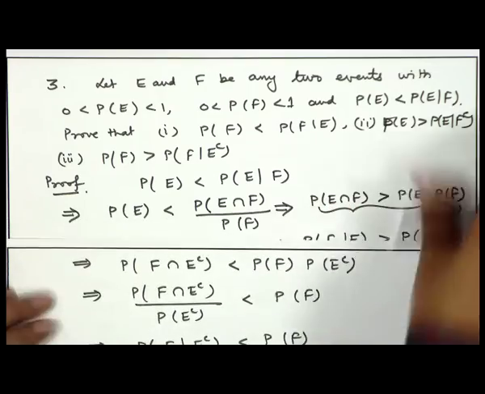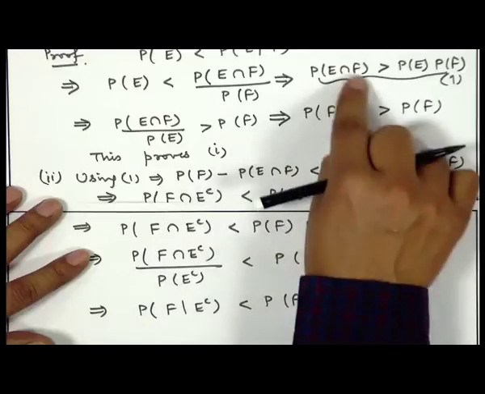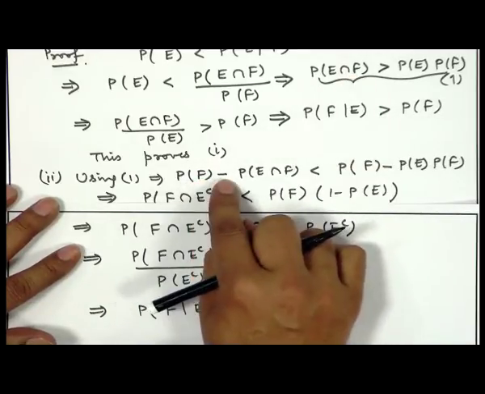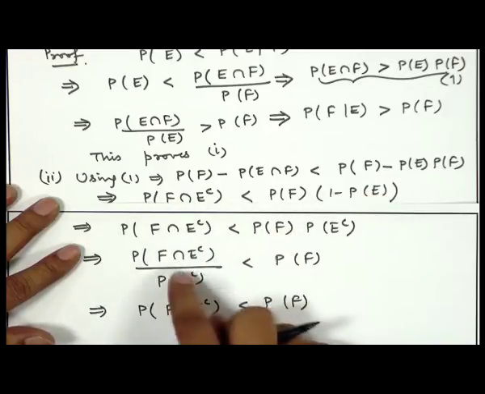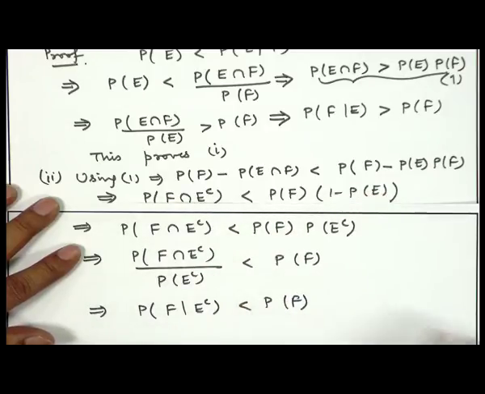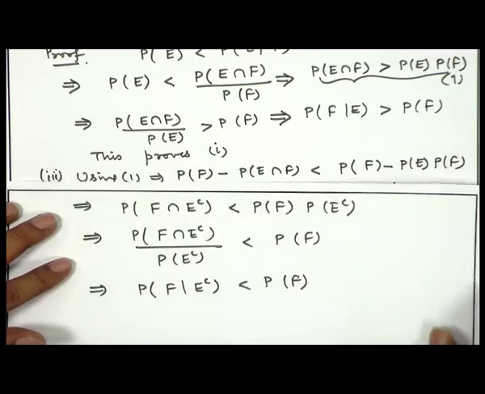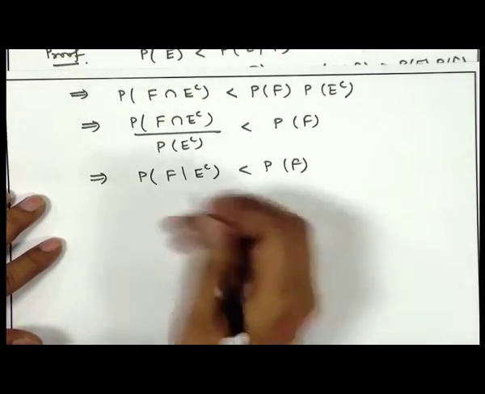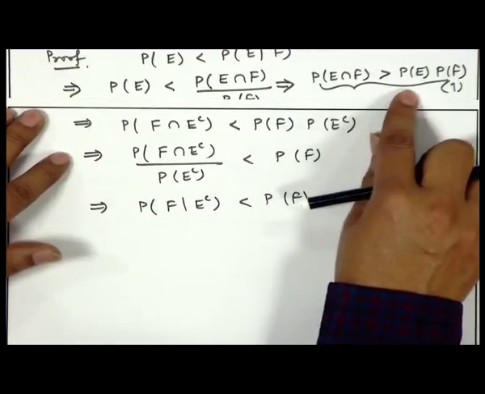In this, I did a little bit of manipulation on both the sides. I did PF minus, so the inequality gets reversed. After simplification of this, we get the required result. So, actually we have proved the third one here. Let us look at the second one. Again, to prove the second one, I will use this 1.